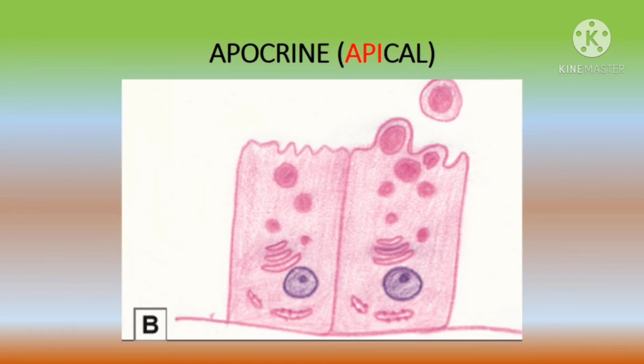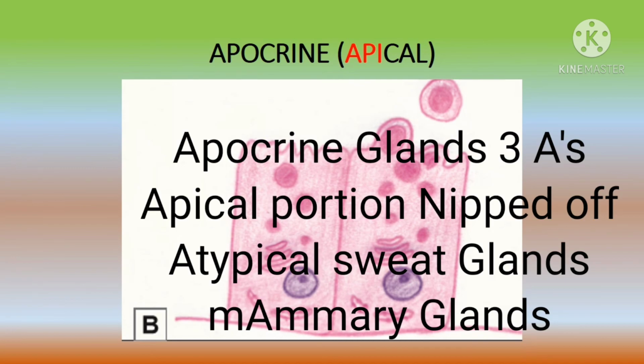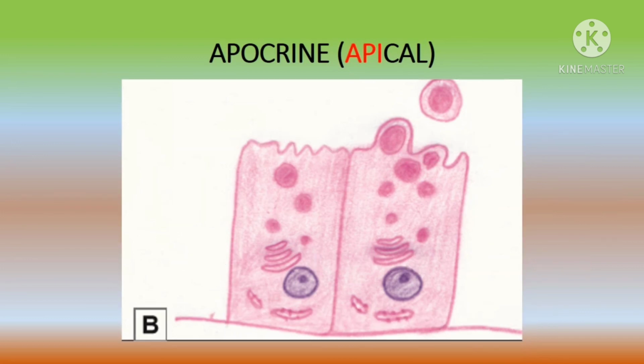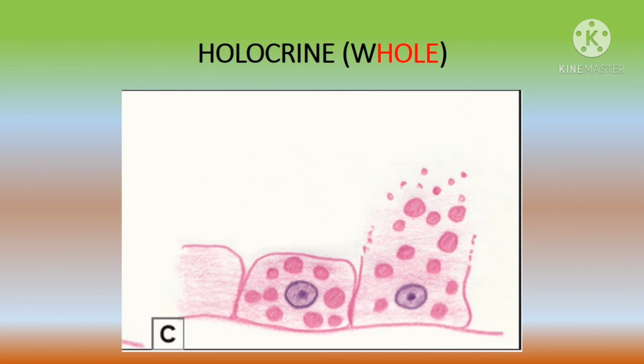An example of apocrine secretion is some atypical sweat glands and the mammary glands. In holocrine glands, the whole cell disintegrates to discharge secretion, and it is typically seen in sebaceous glands.